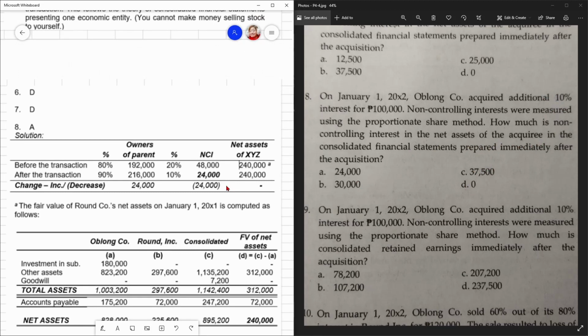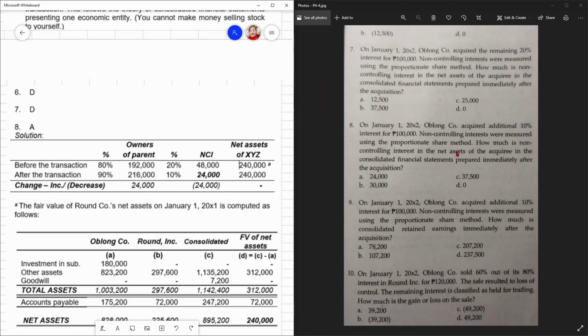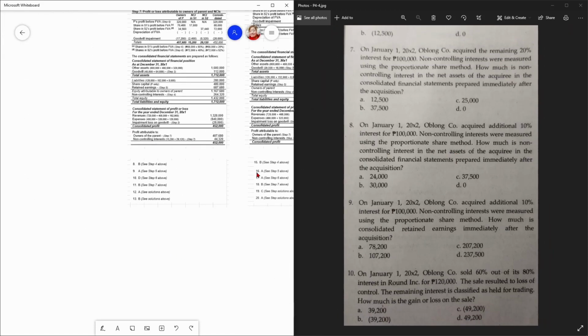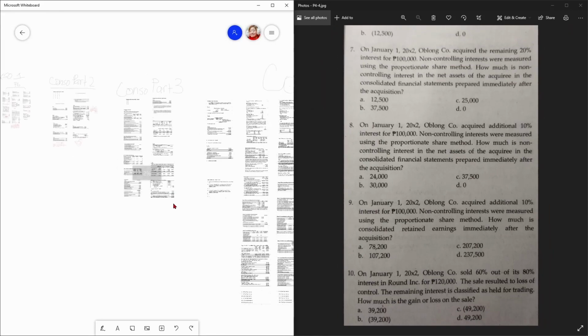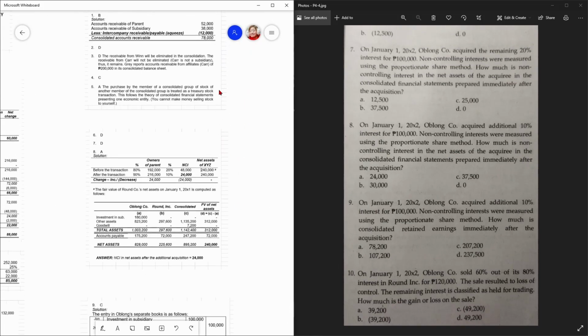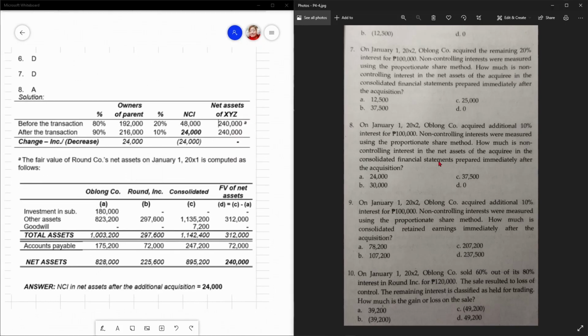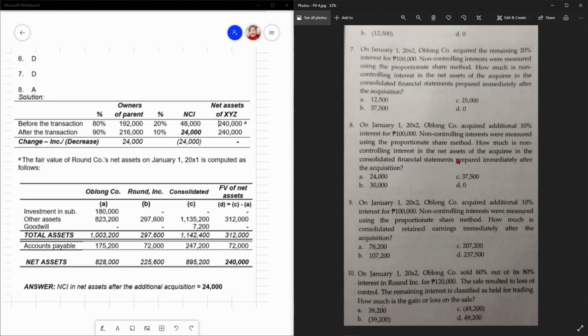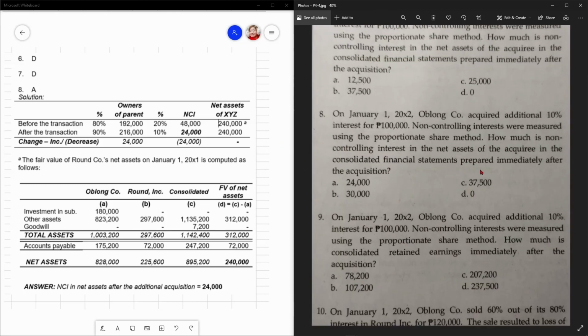So, magkano ang net assets ni Roundco? Si Roundco yun, no? Diba? Oblong Co, Roundco. So, ang tanong, how much is the NCI in the net assets of the acquiree in the consolidated FS prepared immediately after the acquisition?